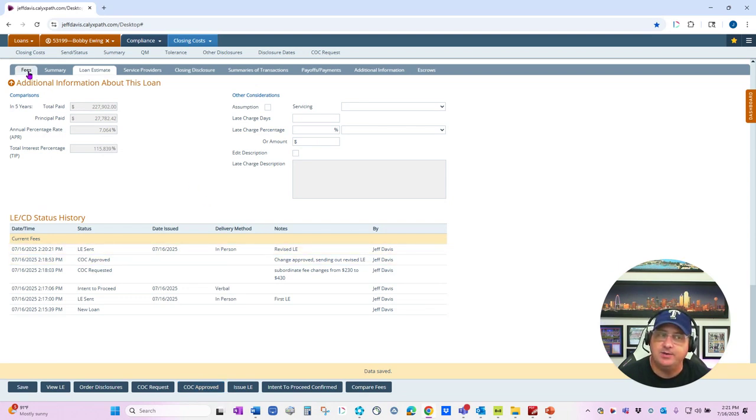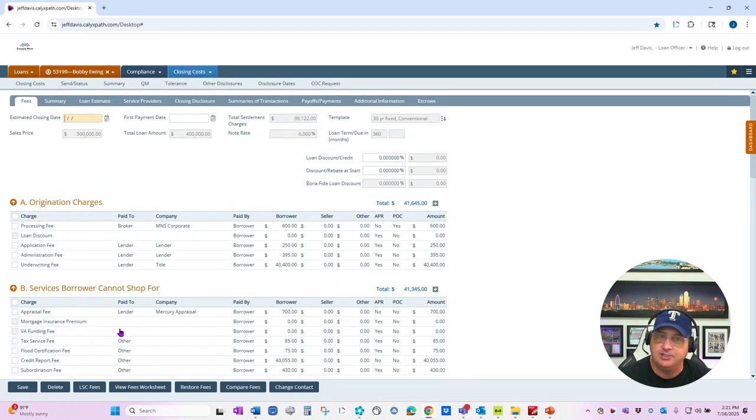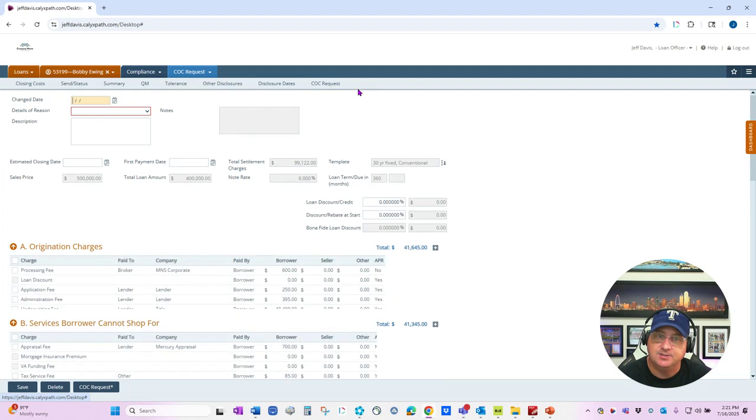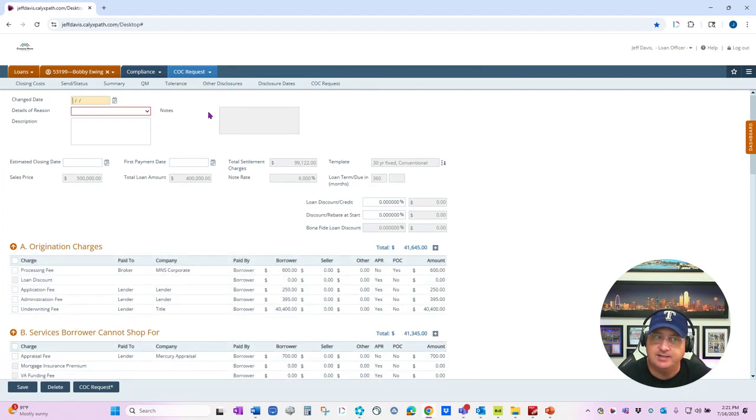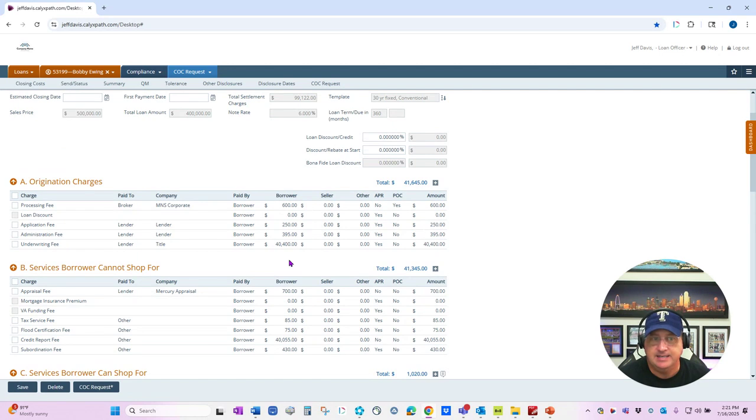So in that instance, I wouldn't be able to go into my fees screen and change the fees. We've disclosed, we've configured it to lock those down. So in that use case, what we would do is turn on the COC request screen. That way the LO or the processor, even though they can't change the fees over in the fees screen, could go to the COC request screen, which looks just like the fees screen, go in and make the change they want to make, and then hit the COC request.